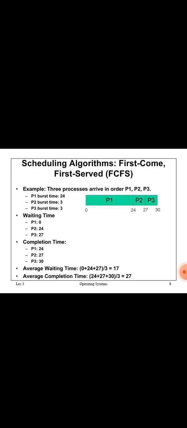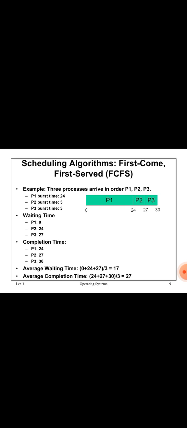Another one is completion time. Completion time means the process finishing time, the ending time. Already we know P1's burst time is 24, so its completion time is 24 seconds. P2's burst time is 3, so 24 plus 3 equals 27, so the completion time of P2 is 27. The last one is P3, whose burst time is 3, so 27 plus 3 equals 30.